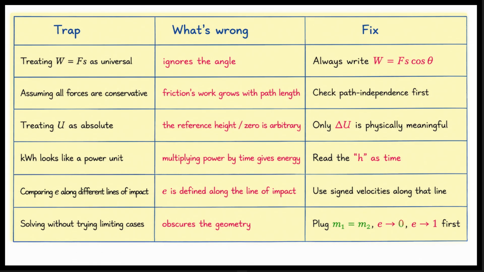Trap 4, thinking a kilowatt-hour is a unit of power. Multiplying power by time gives energy. Read the letter h as time. Trap 5. Comparing the coefficient of restitution along different lines of impact. e is strictly defined along the specific line of impact. Always use signed velocities along that exact line. Trap 6. Solving collision equations blindly without trying limiting cases first. This obscures the physical geometry. Always plug in equal masses, e equals 0, or e equals 1 to build intuition before doing heavy algebra.